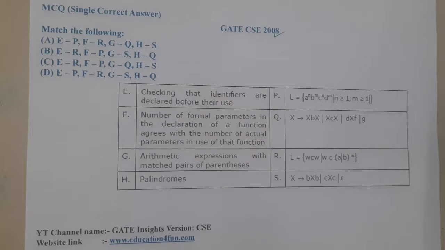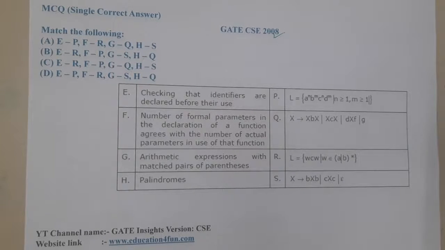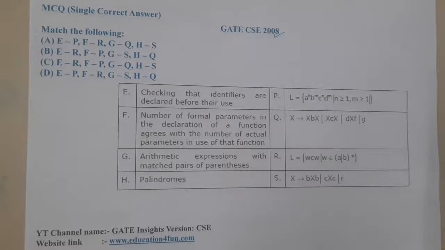Option F says that the number of formal parameters in the declaration of the function agrees with the number of actual parameters in the use. Is there any printing issue here, guys? Let us anyway check them. Option G says arithmetic expressions with matching parentheses. Option H says palindrome. I don't know about the other options, but I am clear with this palindrome, guys.